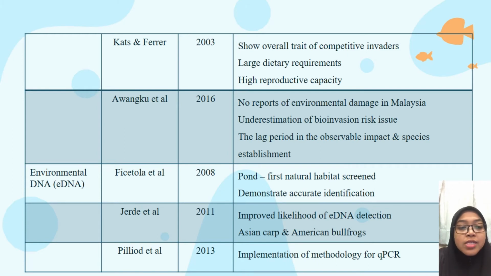While for the study of eDNA, ponds were the first natural habitat screened by researchers who demonstrated accurate identification of the invasive American bullfrog. Then, in 2011, studies of eDNA showed an improved likelihood of detection over conventional methods for Asian carp and American bullfrogs. In 2013, Pilliod et al. found eDNA implementation of methodologies for qPCR, which is quantitative polymerase chain reaction.